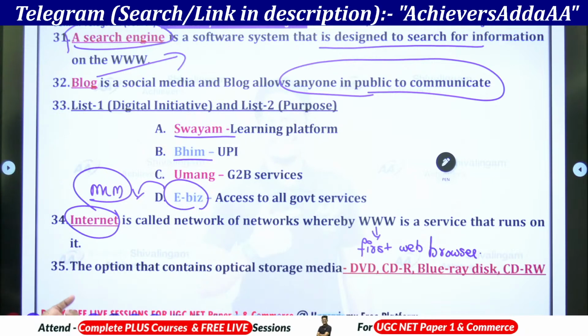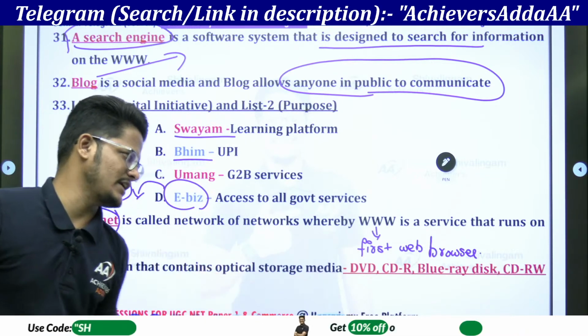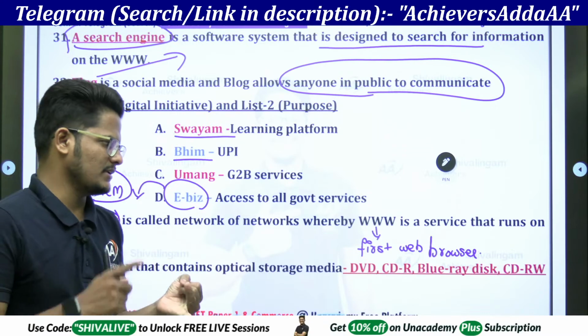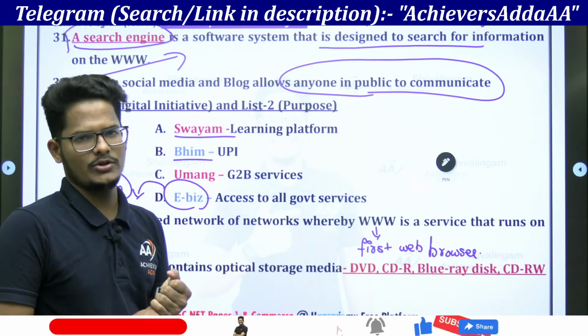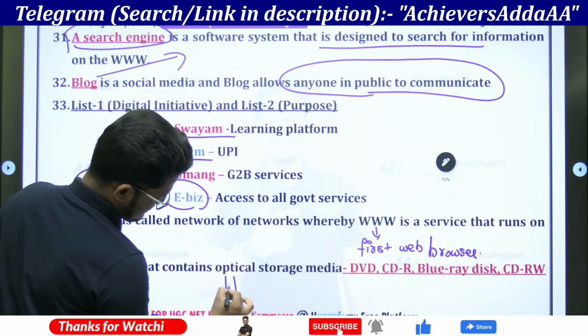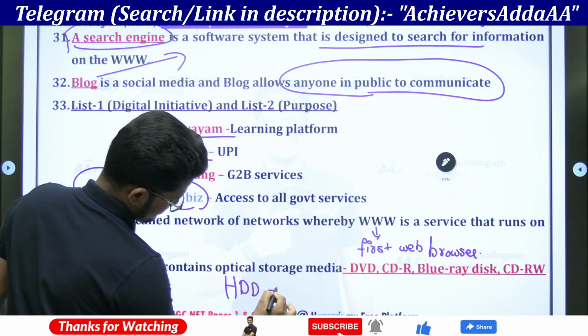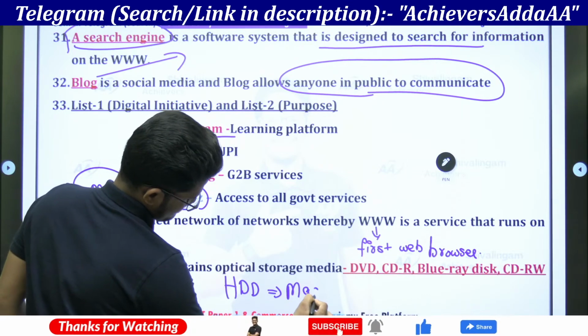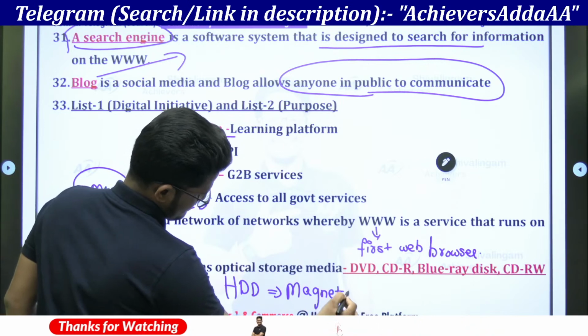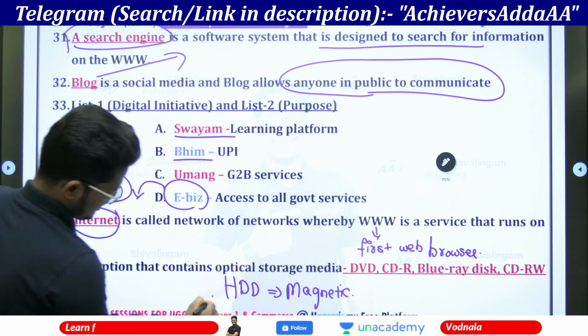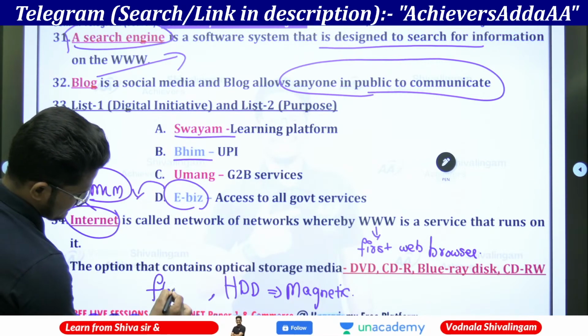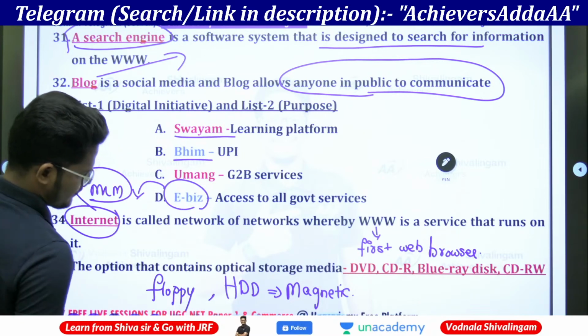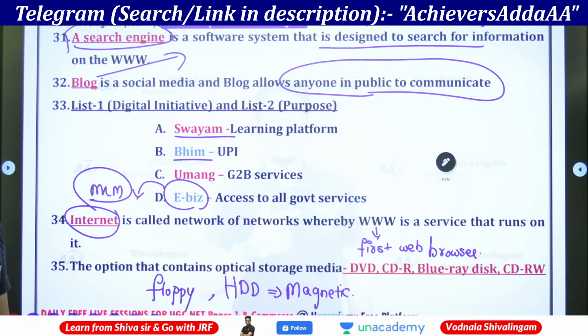Right? So the option that contains optical storage media: DVD is optical, CD-R, Blu-ray disc, CD-RW. Whereas hard disk is magnetic. Not only hard disk, floppy disk is also magnetic in nature.